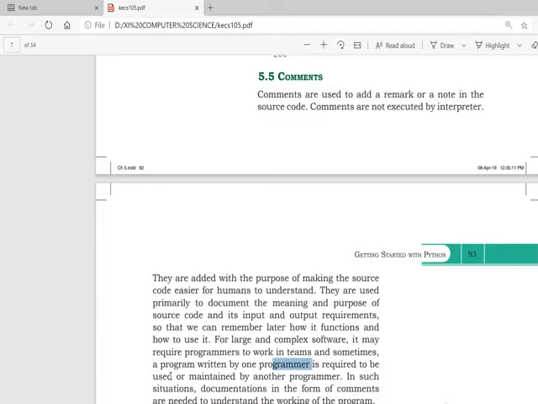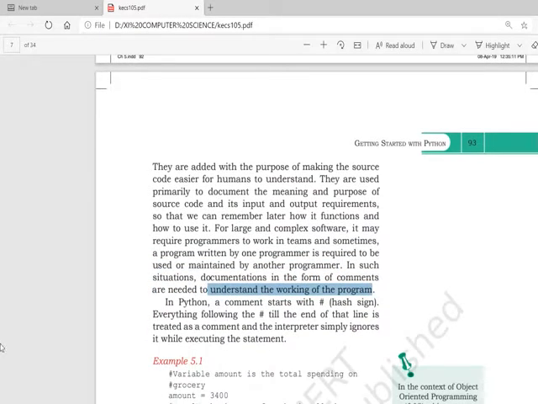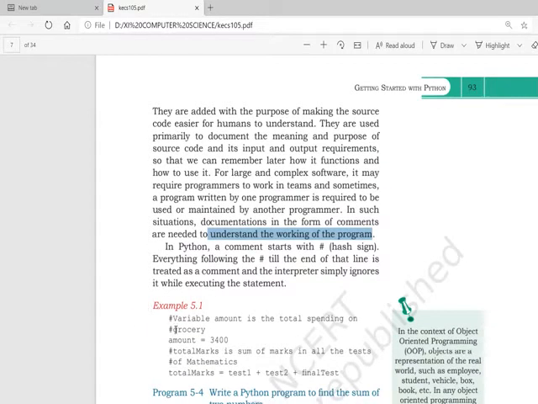So to make sure what is the functioning of this source code and what the variables are used for, we add comments. And it is more suitable when we are making large and complex software. It may require programmers to work in teams, and sometimes code written by one programmer is required to be used or maintained by another programmer. In that case, comments will be useful. In such cases, documentation in the form of comments is needed to understand the working of a program.